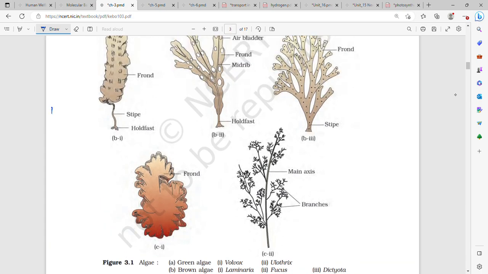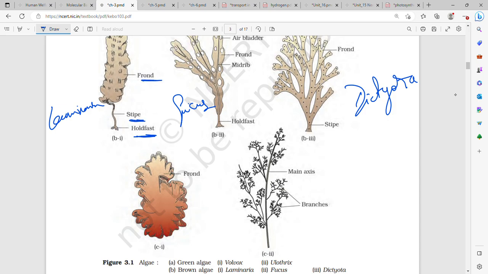So this is Laminaria, this is Fucus, and this is Dictyota. You see the holdfast, which is attached to the substratum, then the stipe, the stalk, and the frond, the leaf-like structure. Similarly, holdfast, midrib, frond, air bladder, stipe, frond.